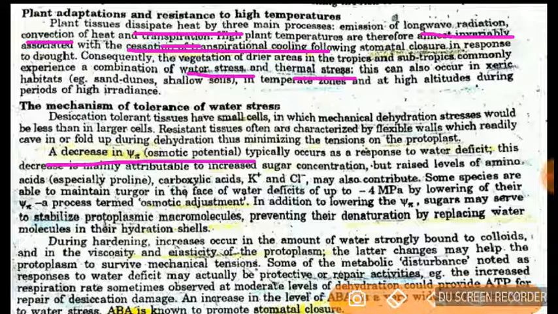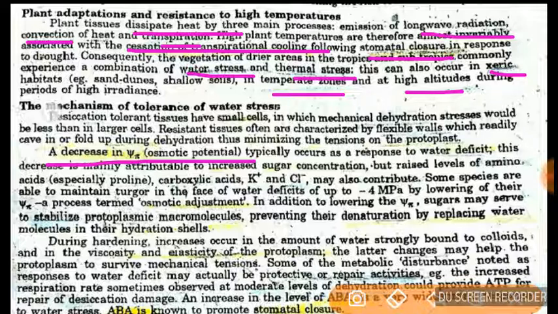Why? Because there is water scarcity followed by stomatal closure. So all the stomata are going to be closed. What is a stoma? It is a pore for gas exchange, mostly found on the undersurface of plant leaves. And the areas where high temperature occurs, you better know, are the xeric conditions, the temperate zone, the high altitudes. In these areas we see drought type conditions.